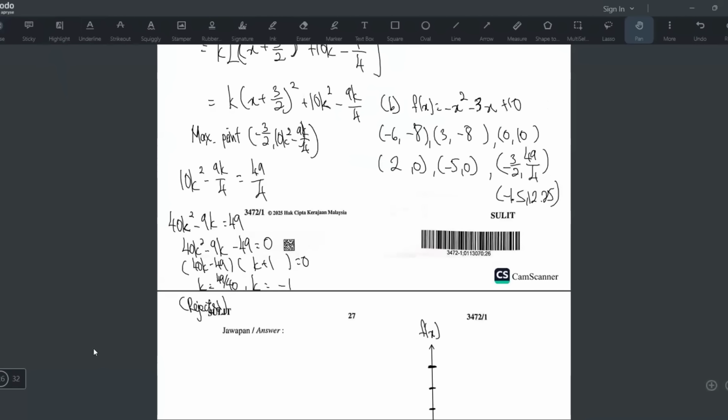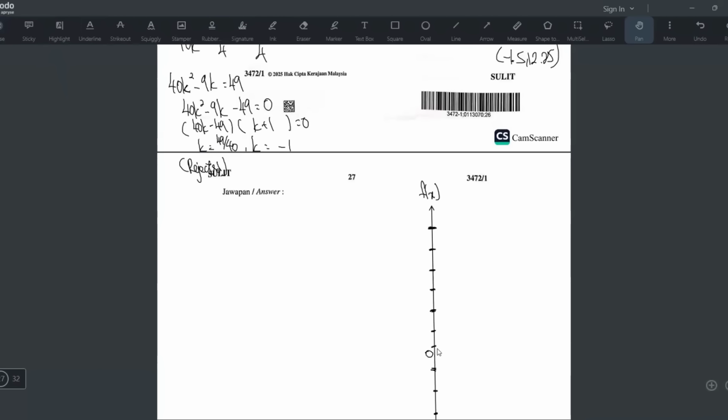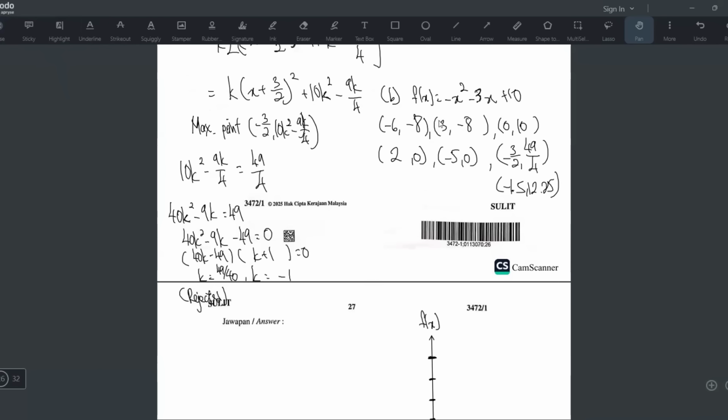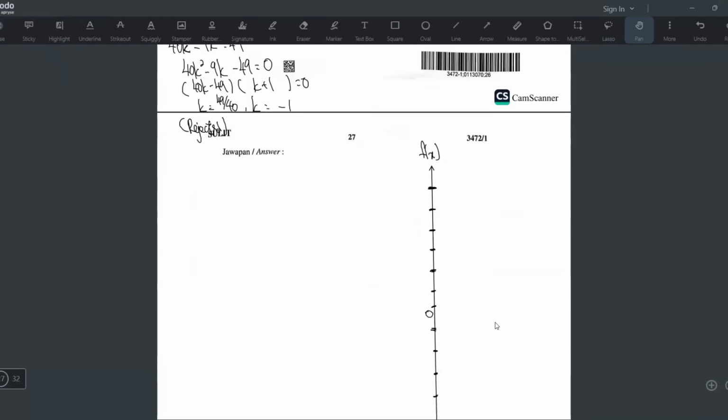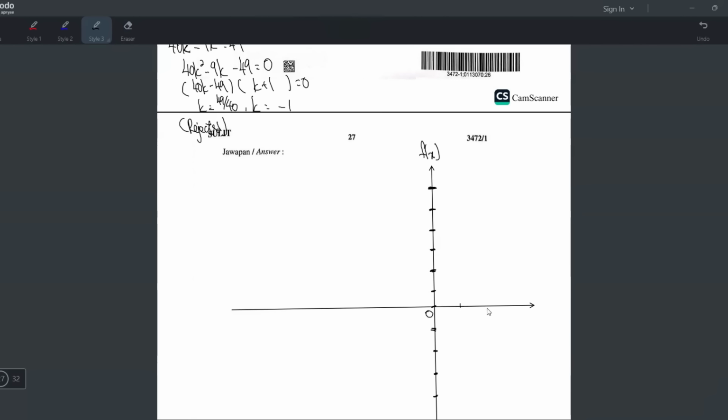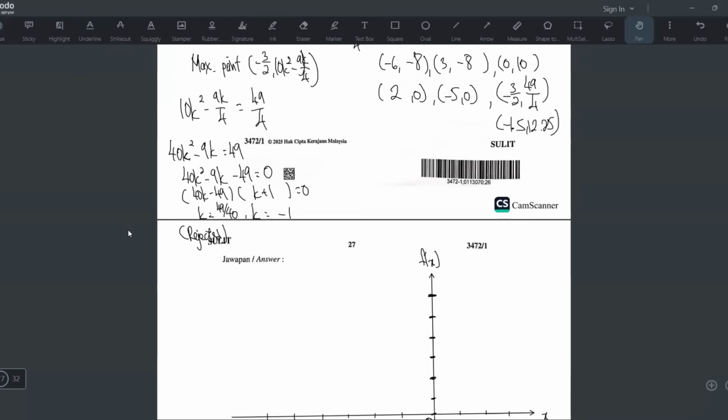Okay. Now for the x-axis, you know already it will be at 0, right? But you know you have to guna sampai 3 sini, sini sampai -6. So what I will do, this side I will go 1, 2, 3 like that. And then the other side I'll go -1, 2, 3, 4, 5, 6. Yeah, like that. This is enough. Okay. All right. So I will just go like that. 1, 2, 3, done. And then this one is -1, -2, -3, -4, -5, -6. Okay. All right. With that, now we can find out all the values we need.